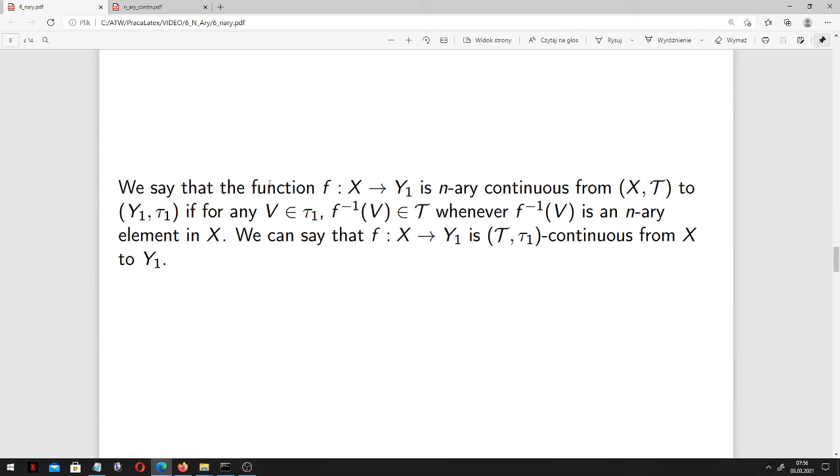Now we say that the function f from X into Y1 is n-ary continuous if for any V in the topology tau1, which is connected with the set Y1, the inverse image of this set V is in our X topology T whenever this inverse image is an n-ary element in X. And well, we say that f is T tau1 continuous from X to Y1.